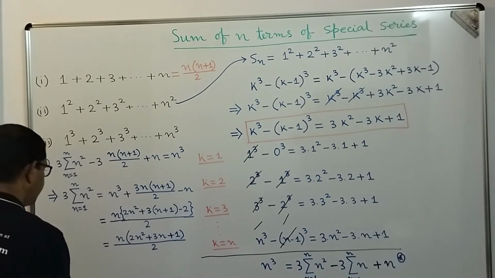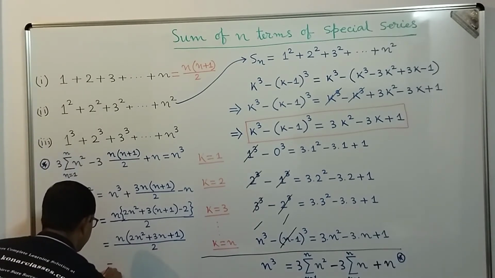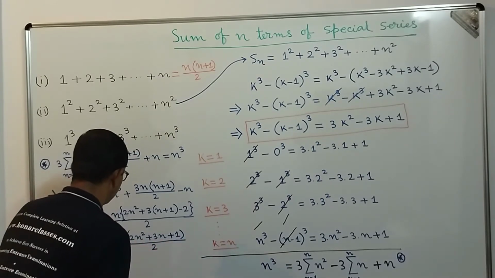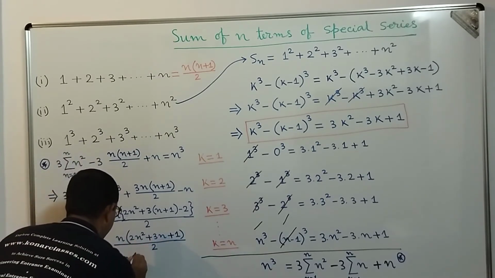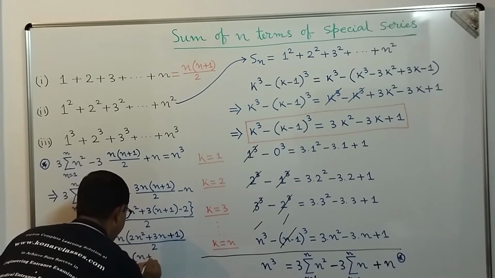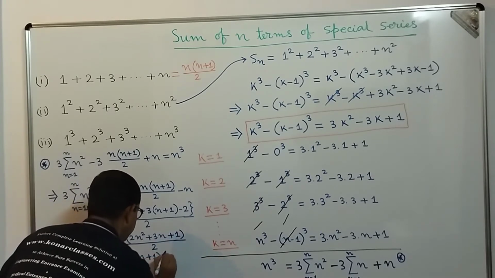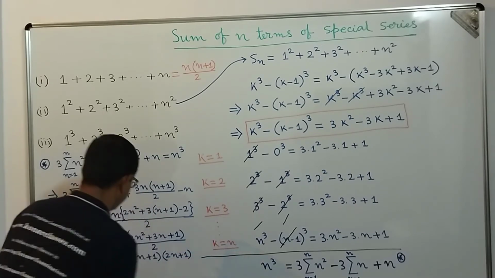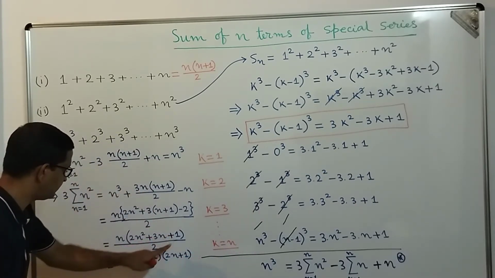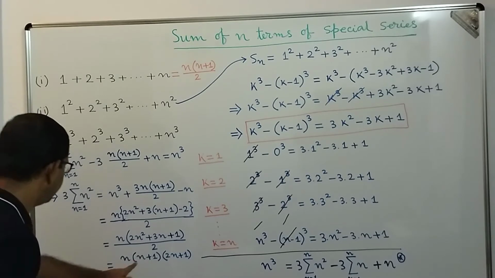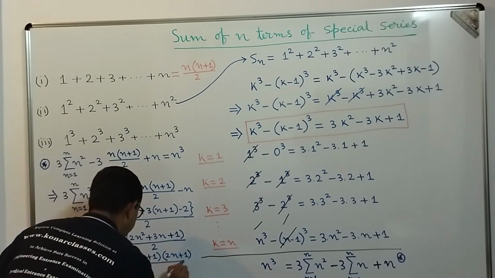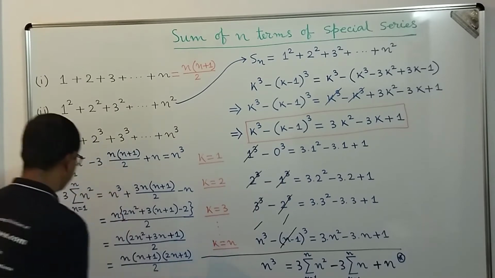So from here we get n into 2n square plus 3n plus 1, so we can do middle term factorization, and we get n plus 1 into 2n plus 1. You see, 2n square plus 3n plus 1 becomes n plus 1 into 2n plus 1, divided by 2, correct.